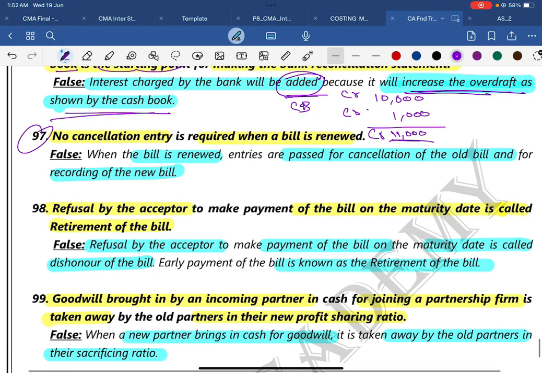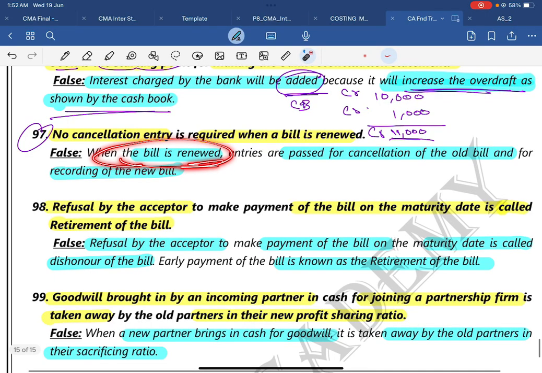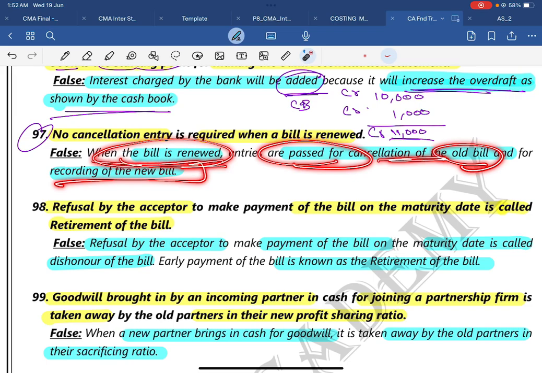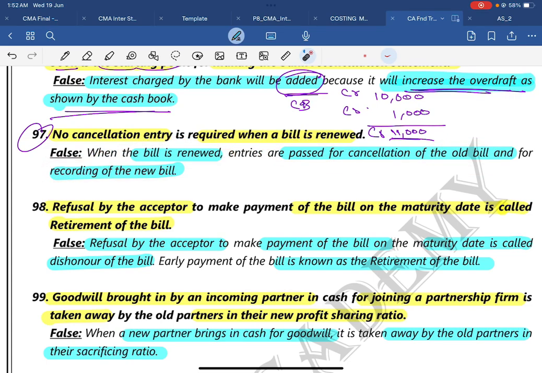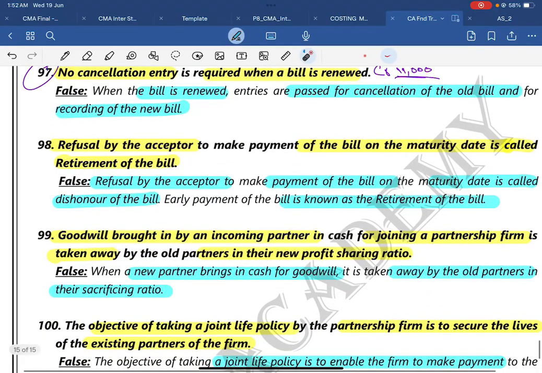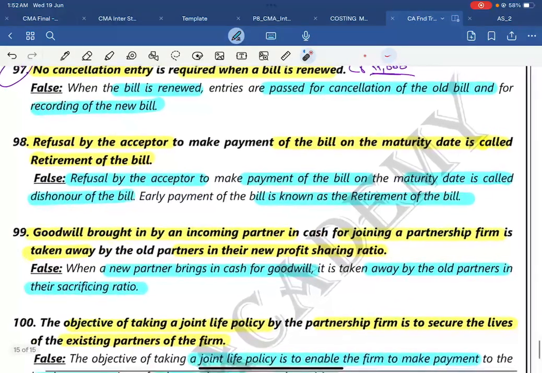Then 97: No cancellation entry is required when a bill is renewed. False. When the bill is renewed, entries are passed for cancellation of the old bill and the recording of the new bill. Always the cancellation entry should be passed. That is the reversal of a dishonor entry. Dishonor entry should be passed.